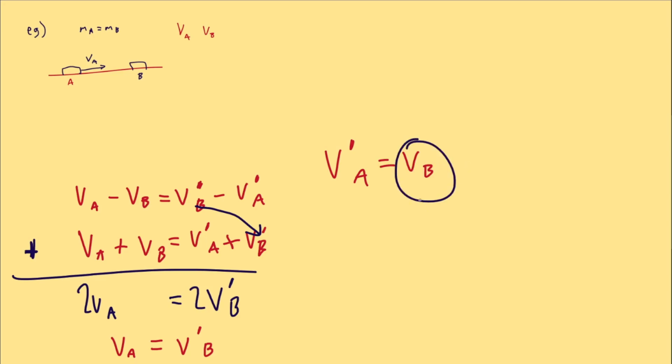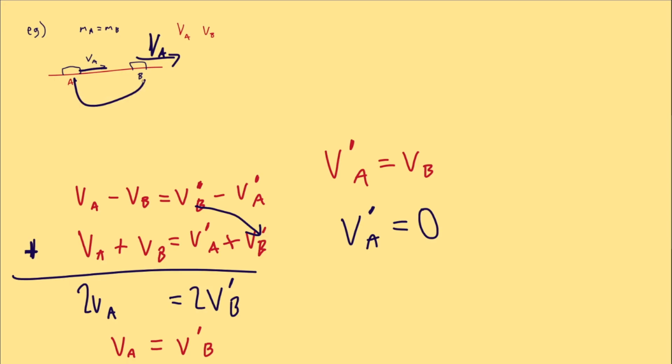We know that velocity B is 0, which means that the velocity of puck A after the collision stops. And the initial velocity of this puck is how fast puck B moves after the collision. So they basically swapped speeds. Puck A went from VA to 0, and puck B went from 0 to VA. The energy was transferred, and the total kinetic energy and momentum stays the same.